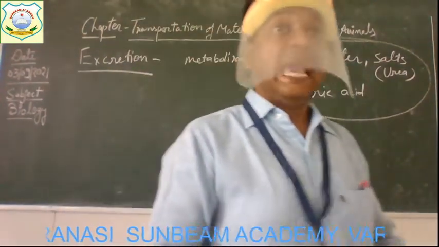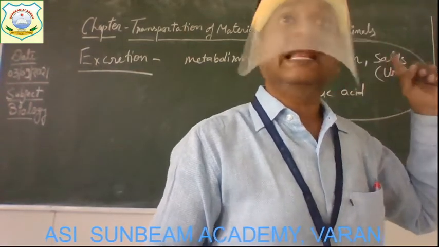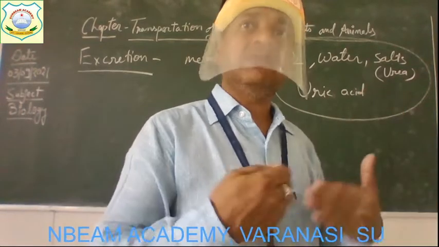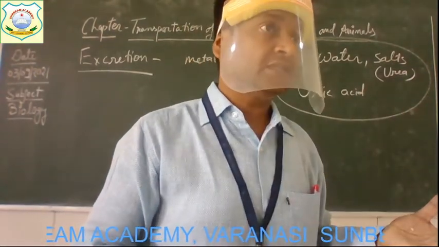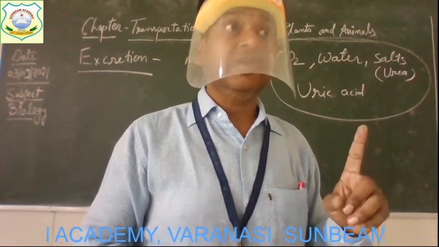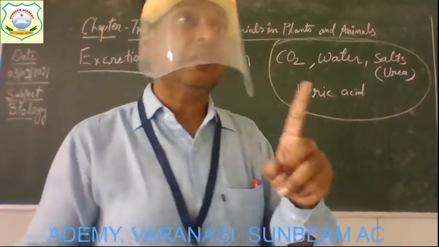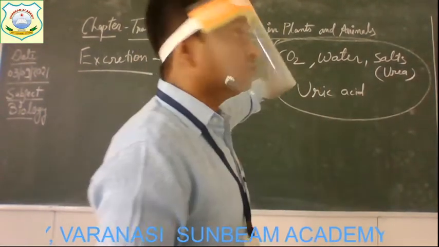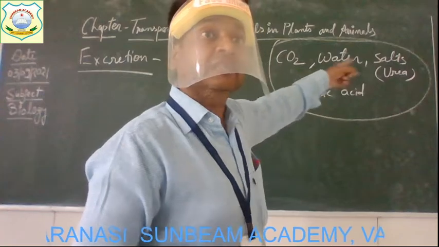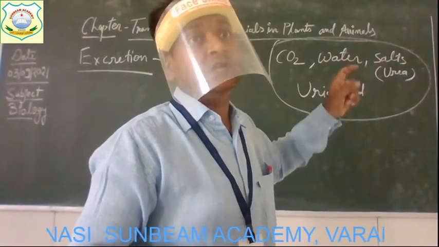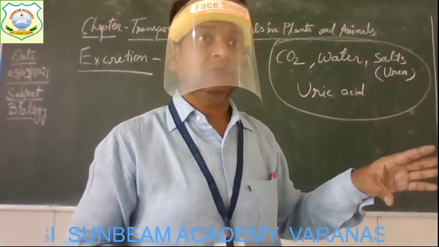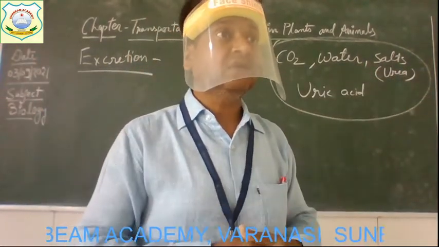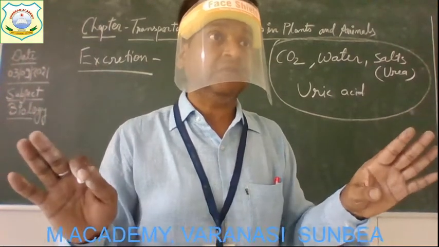Excretory organs, as we have the digestive organs like stomach, small intestine, large intestine and all, just like that our body has excretory organs like kidney. Kidney is one of the very important organs of our body, and what function does it play? It filters all the waste from the body and helps to remove it. Clear? So kidney is one of the important excretory organs of our body in human beings. I am talking about human beings.